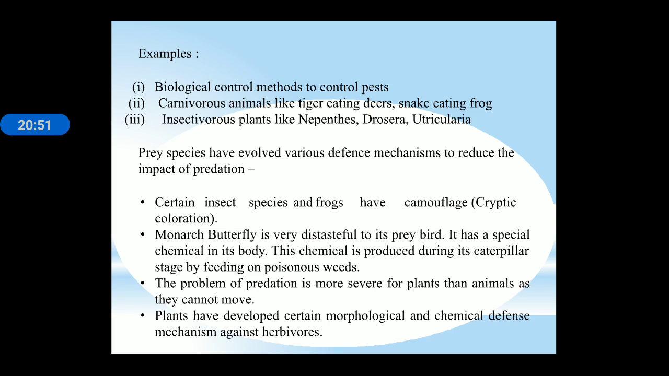Sometimes prey species have also evolved defense systems to reduce the impact of predation. Certain insect species and frogs have camouflage. The monarch butterfly is very distasteful to its predator birds. It has a special chemical in its body. This chemical is produced during its caterpillar stage by feeding on a poisonous weed. The problem of predation is more severe for plants than for animals, as they cannot move. Plants have developed certain morphological and chemical defense mechanisms against herbivores.